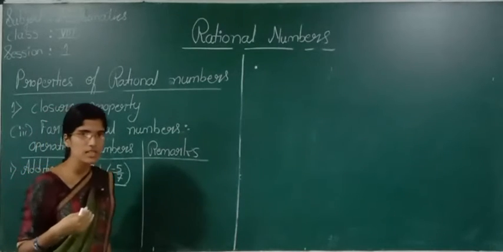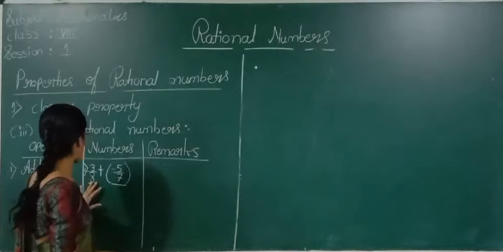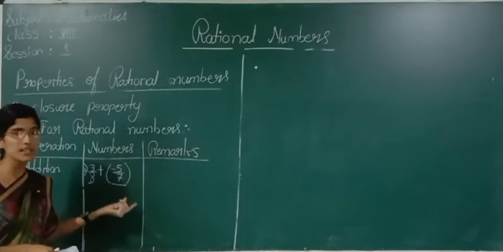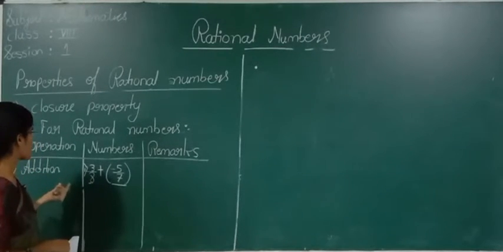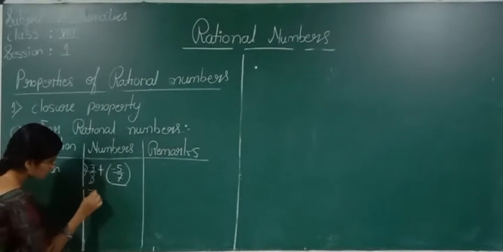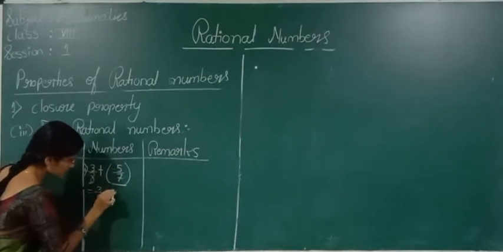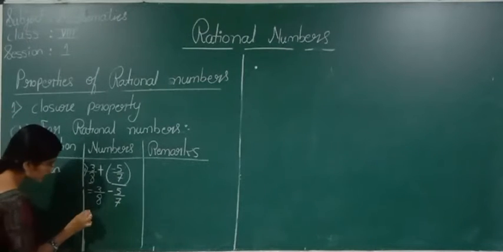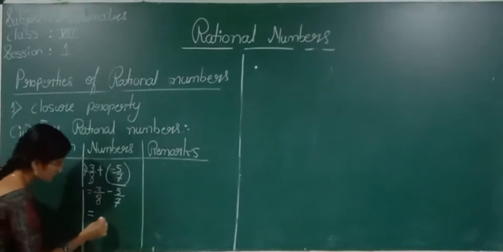If the result is a rational number, we can tell that rational numbers are closed under addition. Okay, now we will check it. Say 3 by 8 plus minus 5 by 7. So what is the LCM of 8 and 7? The LCM of 8 and 7 is 56.